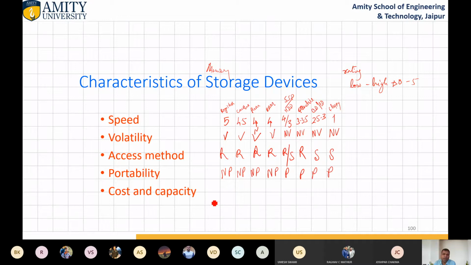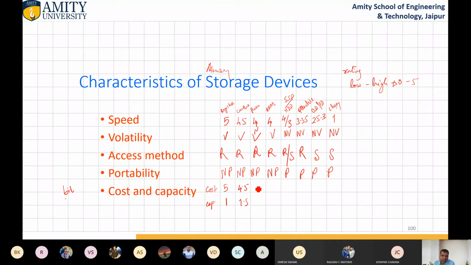Cost and capacity. First let me discuss cost, then capacity. Cost and capacity, okay, with respect to bit. Per bit cost and per bit capacity. So registers cost is very high, okay, but the capacity is very low. Cache cost is very high and the capacity is low. ROM's cost is fixed.